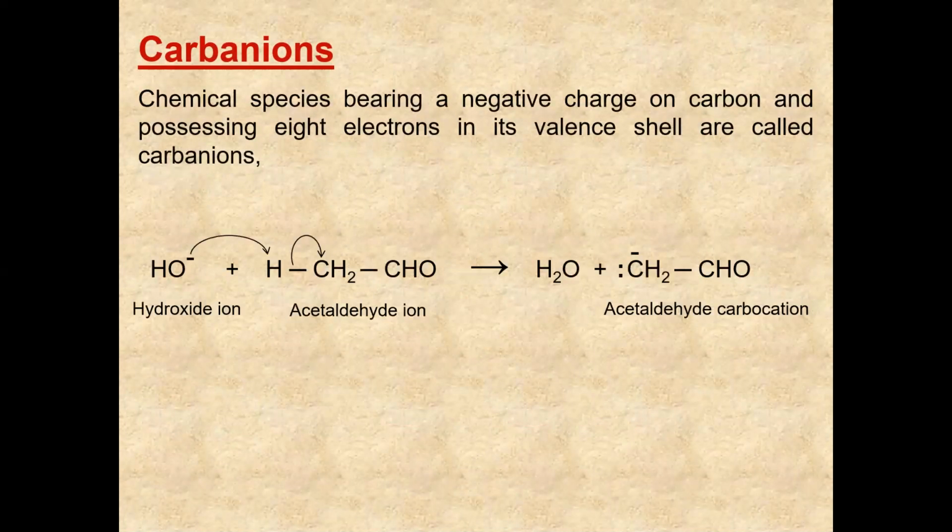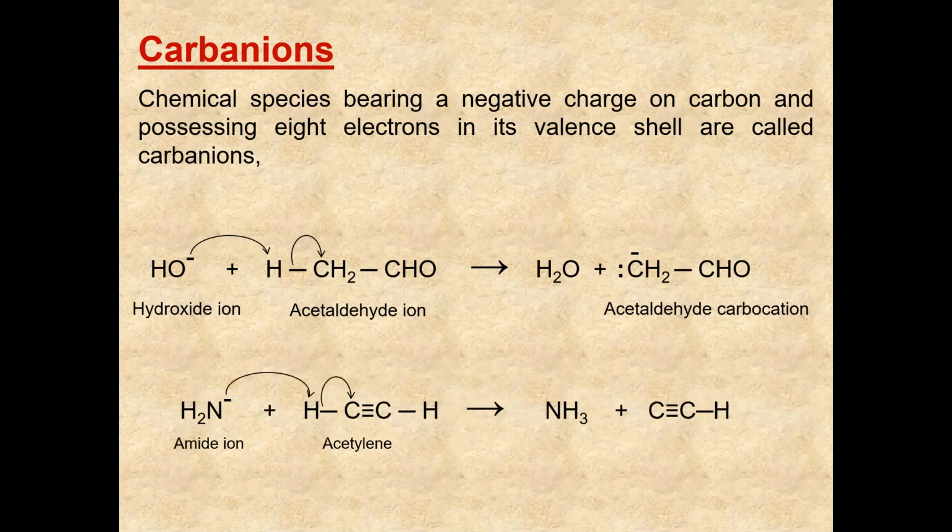So next we go for carbanion ions. Chemical species bearing a negative charge on carbon and possessing 8 electrons in its valence shell are called carbanion ions. Carbanion ion means it will have the 8 electrons in it and it will have a negative charge